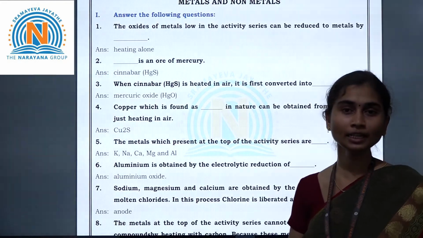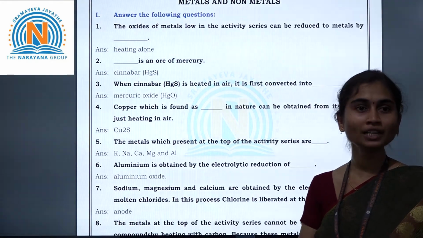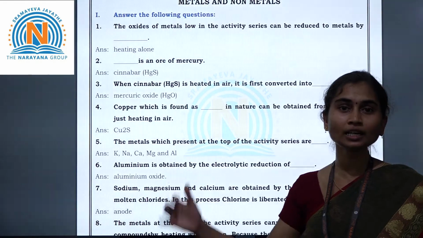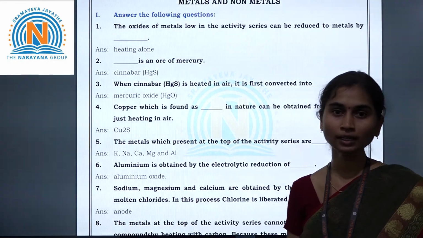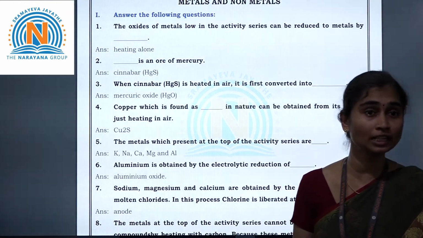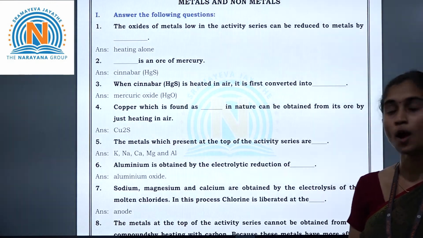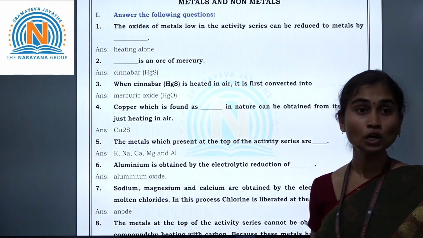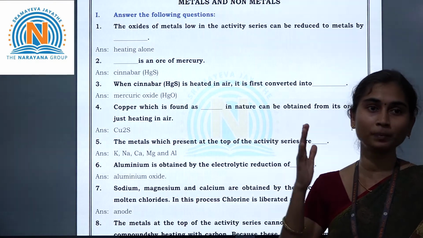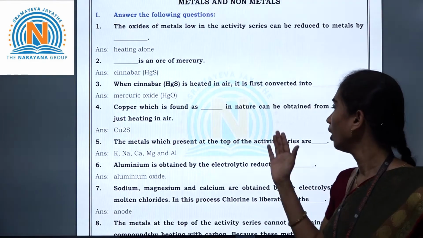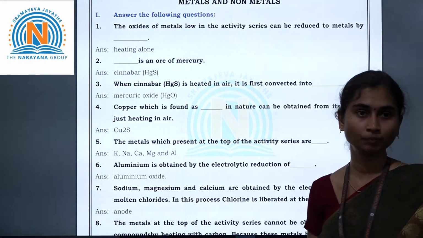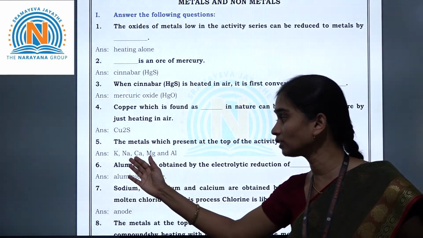And the next question: the metals which are present at the top of the activity series. So what is the metal reactivity series? When the metals are arranged in the decreasing order of their reactivity, that series of metals we call the metal reactivity series. In this series, the most reactive metals are placed at the top of the reactivity series, or we can say the top of the activity series. So what are all those metals here?